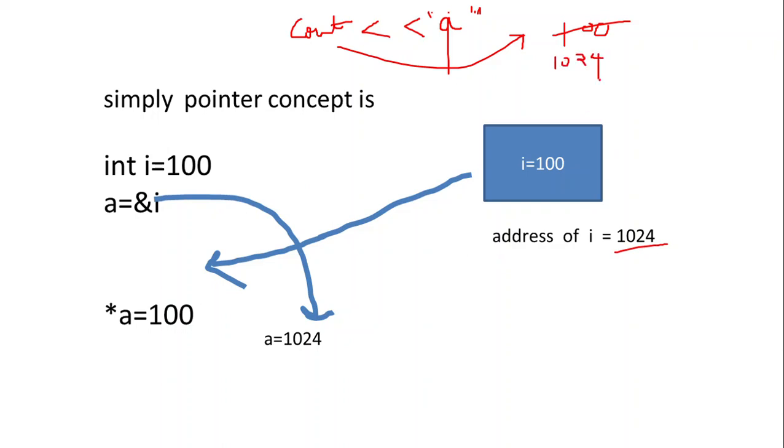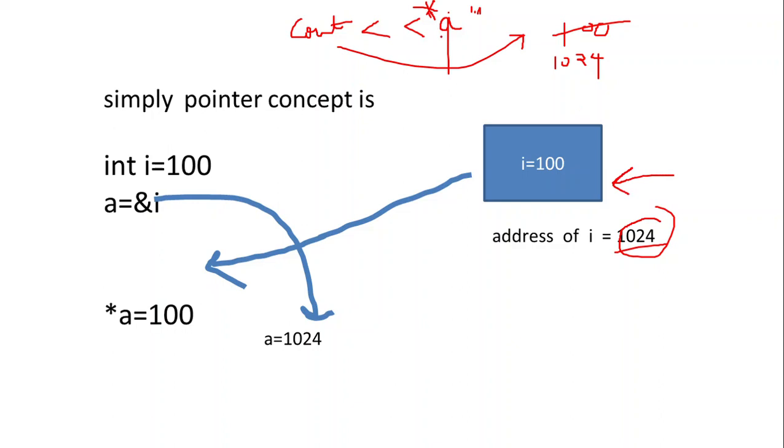Now, if we write cout of *a, not simple a but *a, that means a contains the address value 1024, and *a points to that address. And what is the value there? 100.